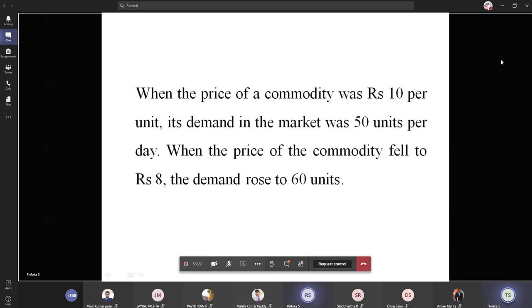Yes, ma'am. If a question is asked regarding these elasticities, you have to calculate the value by using the formula. You should follow these steps. Start with the formula and calculate the value. And if the value is less than, greater than, or equal to 1, you have to end up stating that the commodity belongs to this category of elasticity.